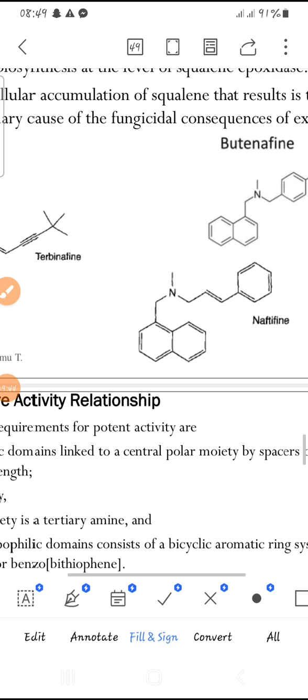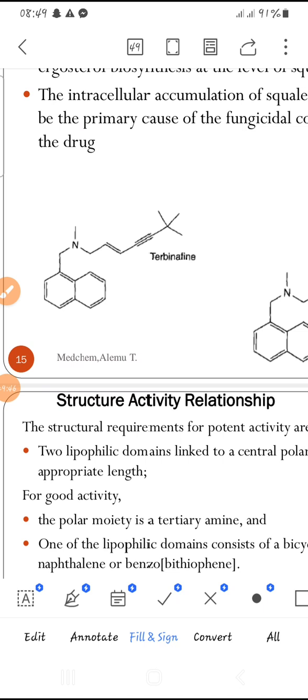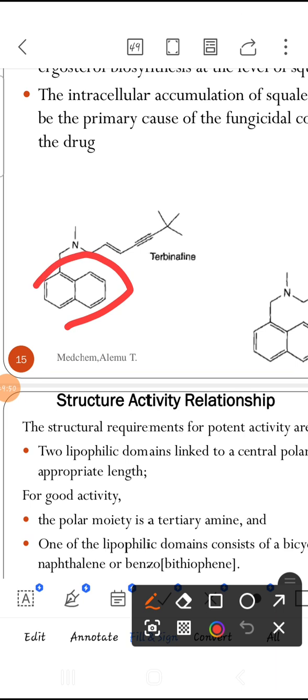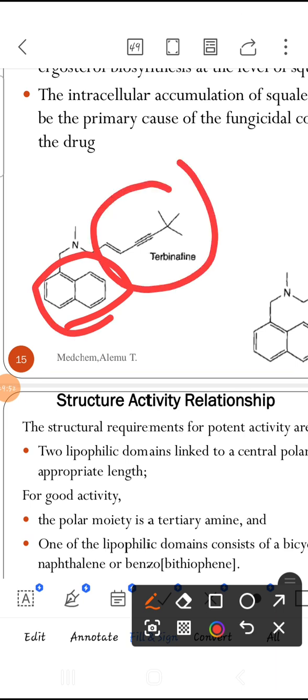Also, there are two hydrophobic portions. Number one, the naphthalene group and this group. They are very important for providing lipid solubility, a lipophilic nature, for a compound. They are essential.